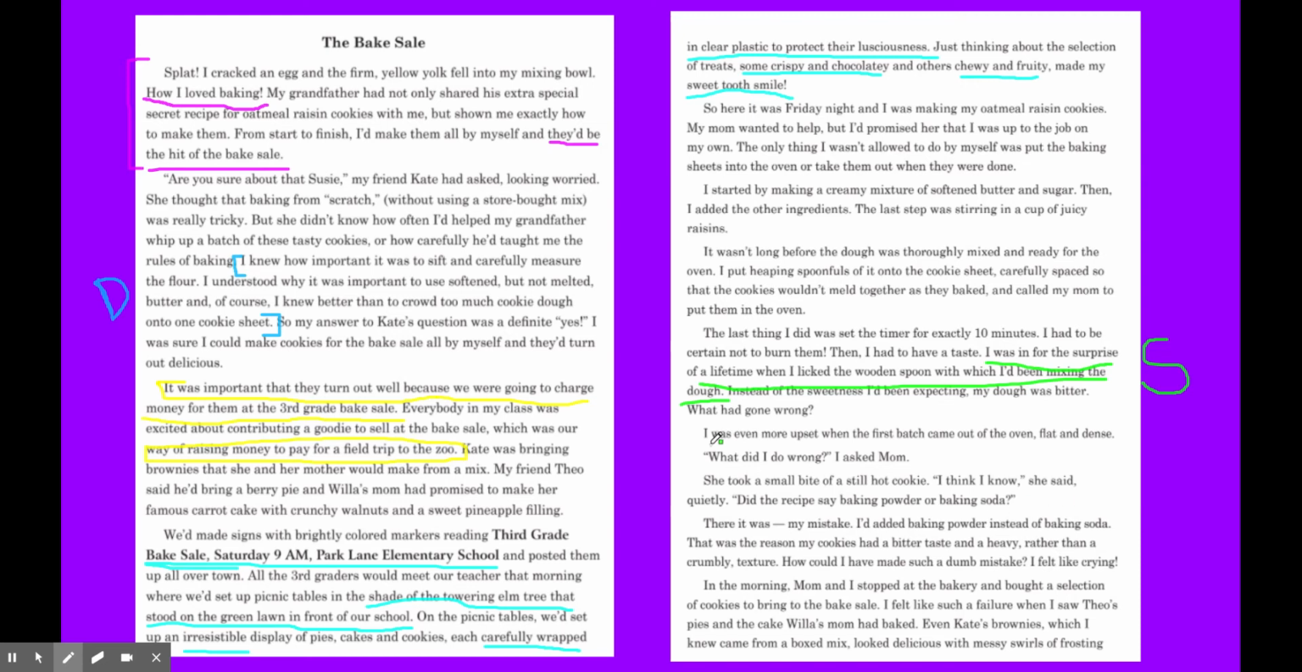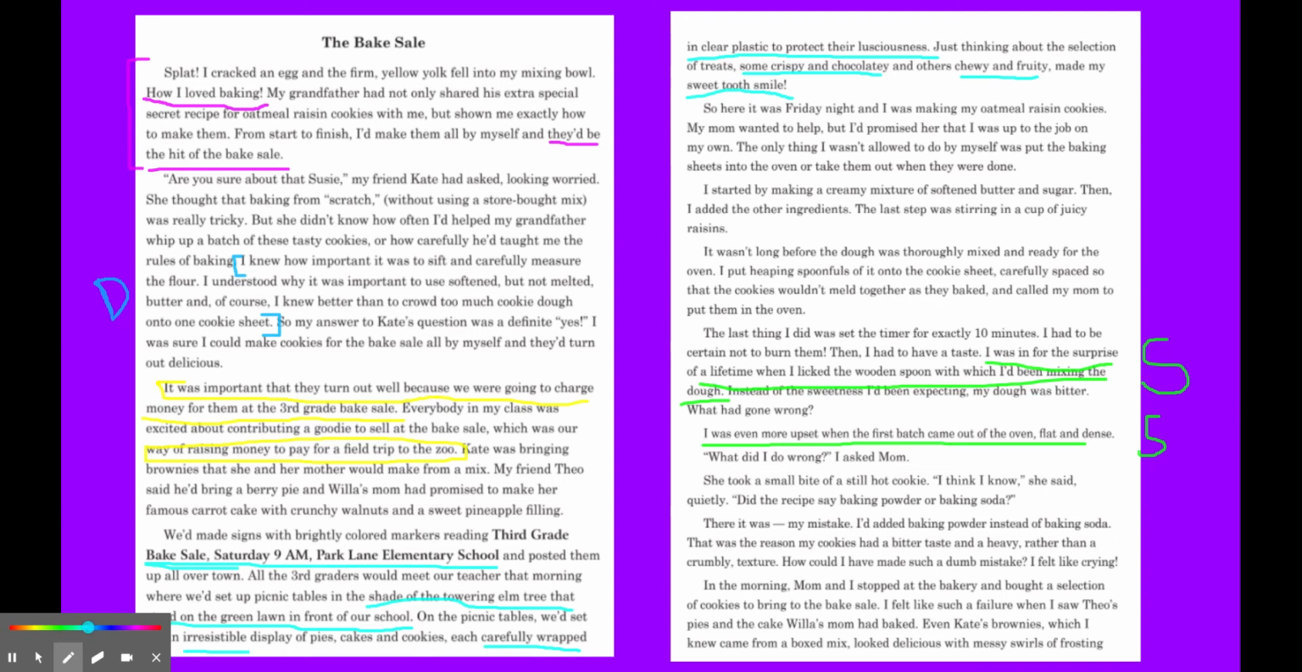This is more of that suspense, right? What's going to happen if she doesn't have her cookies for the bake sale? I want to read and find out. Because there's suspense, I'm curious what happens next.